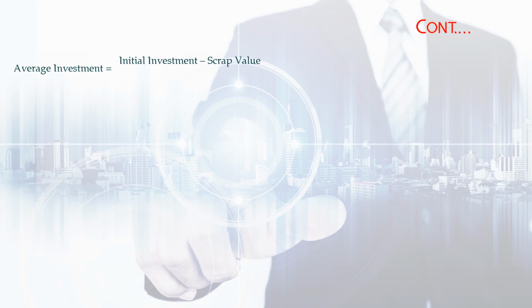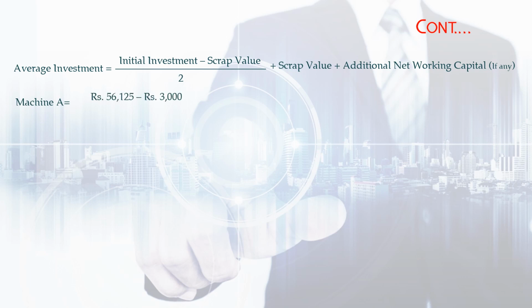So here we can directly go for the third method of average investment because the net working capital is given. The first two methods are not needed. Initial investment minus scrap value divided by 2 plus scrap value plus additional net working capital if any. Yes, it is given. So for machine A, the average investment is equal to rupees 56,125 minus 3,000 divided by 2 plus rupees 3,000 scrap value plus rupees 5,000 additional net working capital, which is equal to rupees 34,562.50.